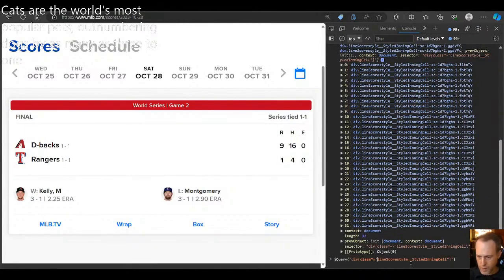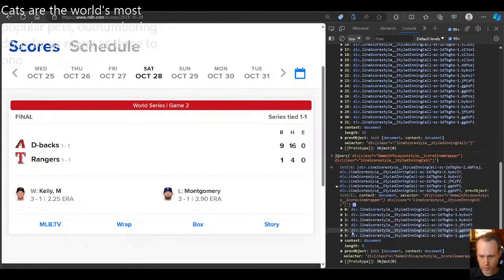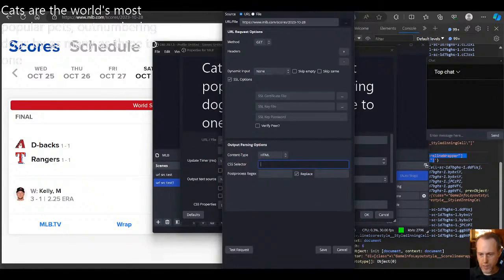And now we can say that ahead of this div, we want to find something with a class that equals this, and then we want to find inside it all of the other divs. So let's run this, and this is looking much better now. You see, we're only grabbing the ones that we're interested in. All right, so this is pretty cool, and we can bring this into OBS as is. Let's just copy this out and bring it into OBS in the CSS selector. That's pretty much it. Now let's run the request